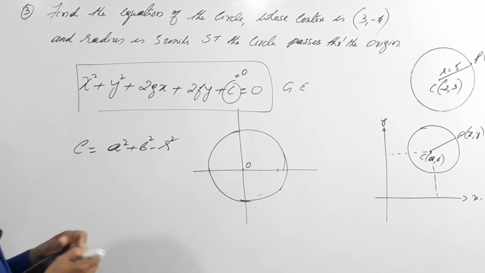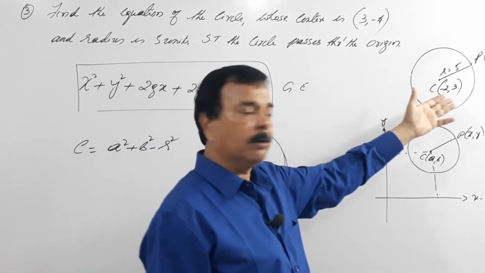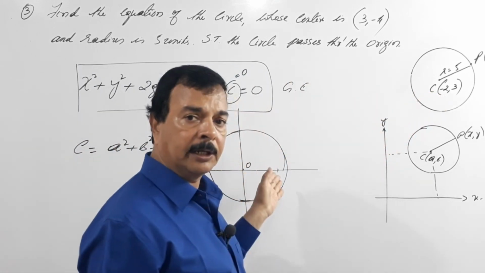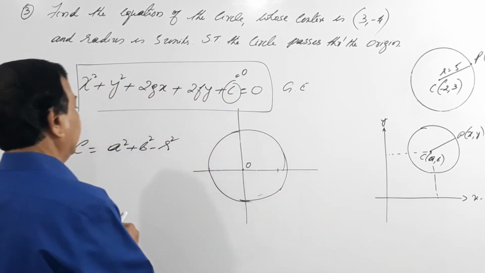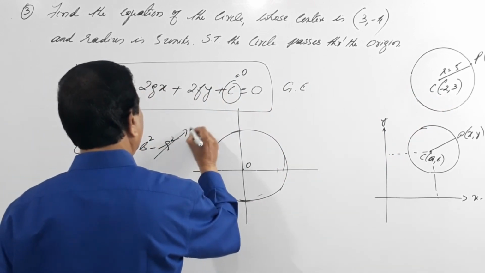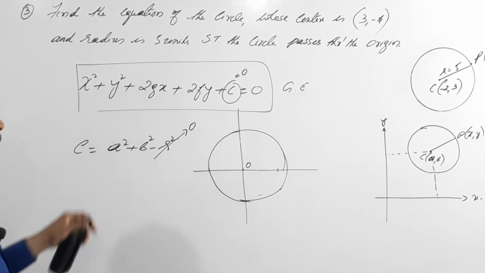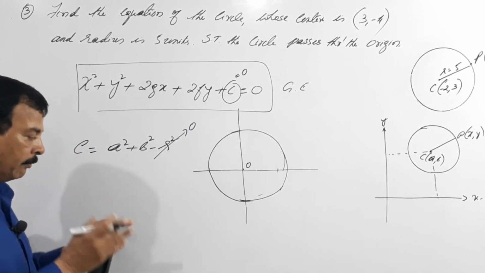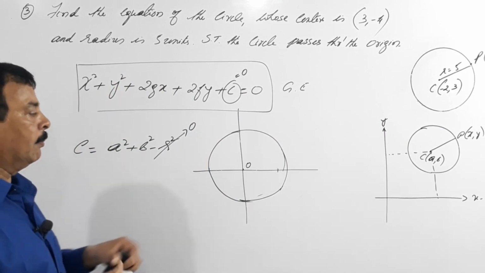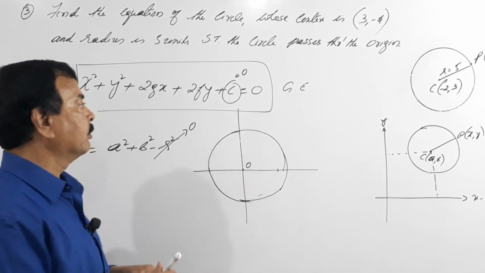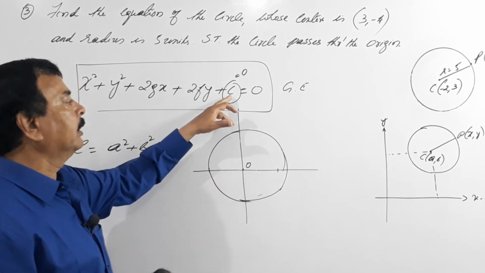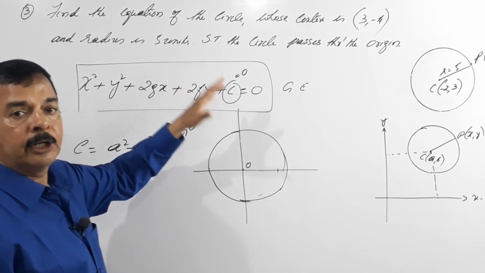So what will be the radius? It has no radius itself because it will be passing through the center. It means the radius will be equal to 0. Once this becomes 0, definitely the circle will pass through the origin. So what you have to do? You have to show that there is no constant term in the equation.